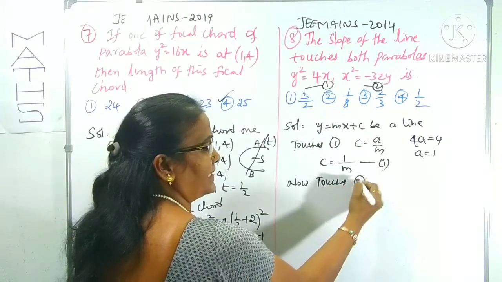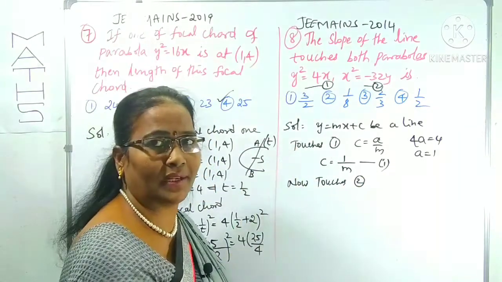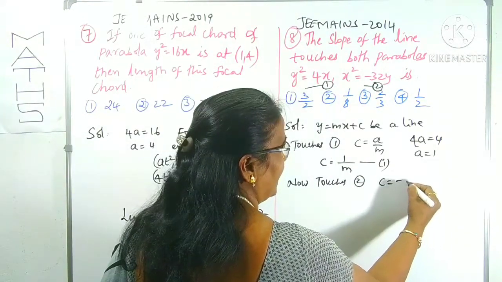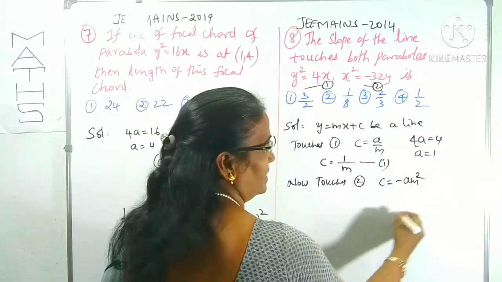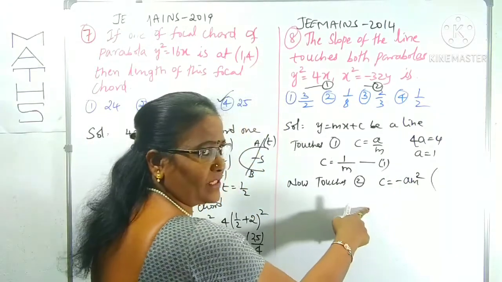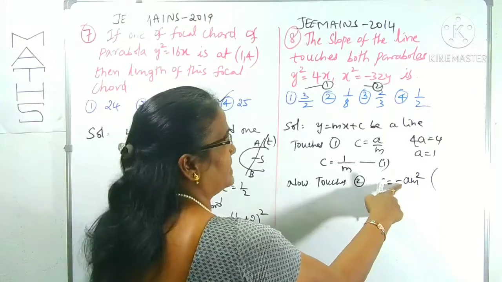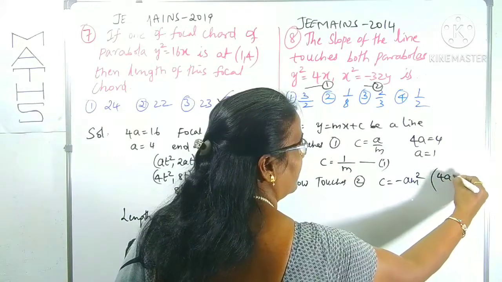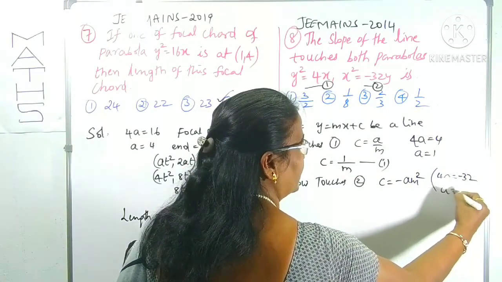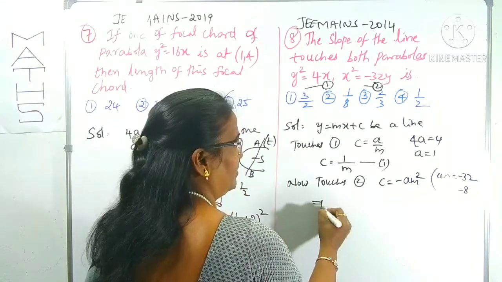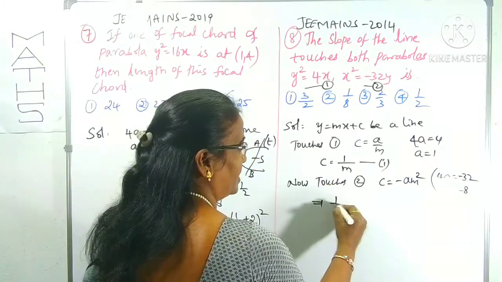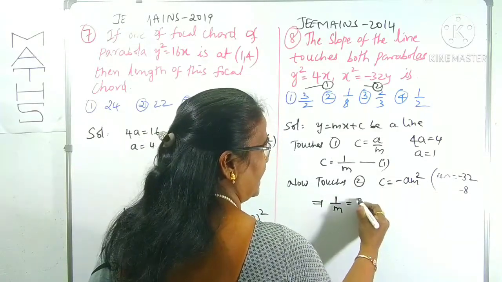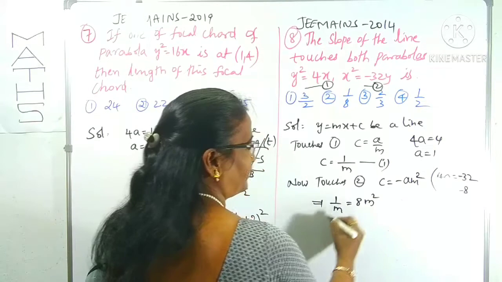Touches 2. What is the condition? If the line touches the parabola x square is equal to 4ay, that is c is equal to minus am square. Those also are tips and tricks, you can watch those videos. Here with respect to the parabola, 4a is minus 32, so a is equal to minus 8. Now, in place of c, we can write 1 by m. 1 by m is equal to minus a m square, that is plus 8 m square.